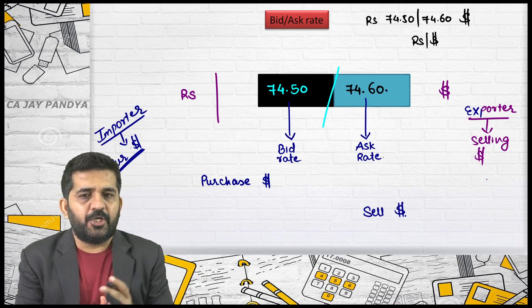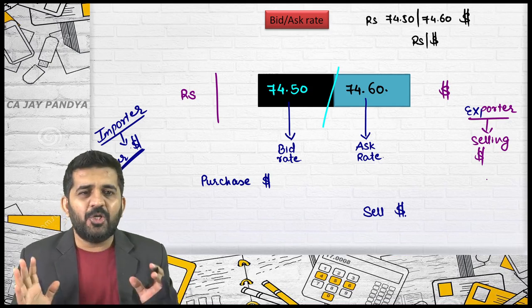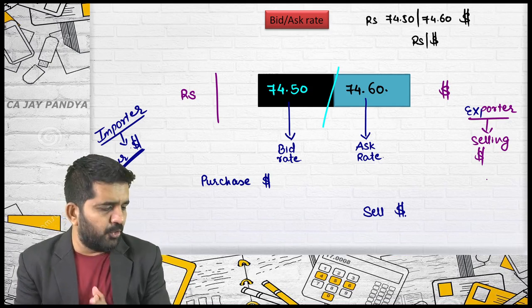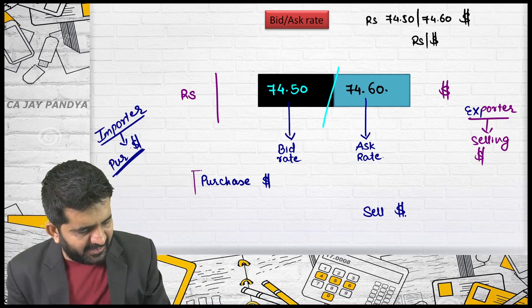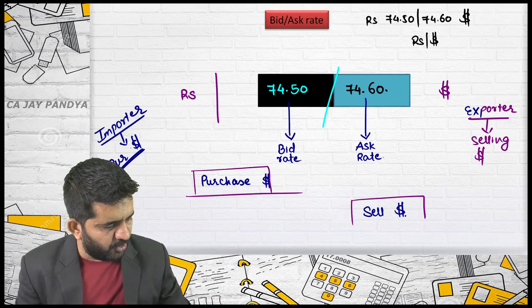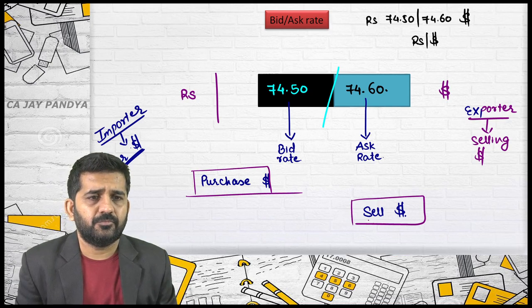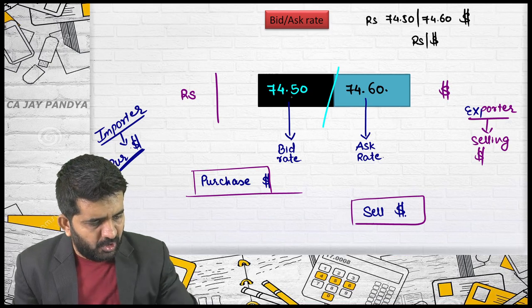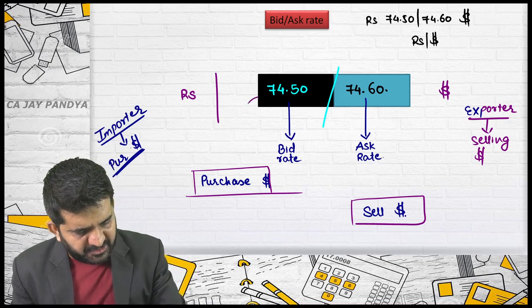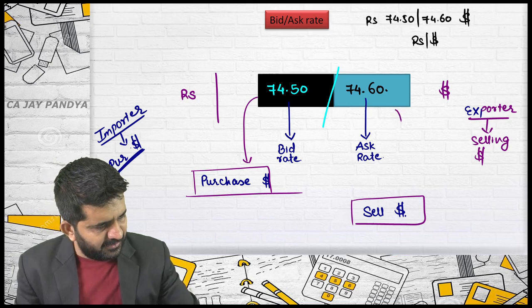I want one student to answer me. Mehak, can you answer me? What do you think, which I have not explained to you, will be the rate applicable for purchasing dollar or selling dollar? Either it might be 74.60 or it might be 74.50. Sir, I would purchase at 74.50 and sell at 74.60 because by selling I will get 10 paise more. And why would I purchase expensive? I would purchase at a cheap rate. Alright, so you think that this is a purchase rate, right? And this is a sale rate.